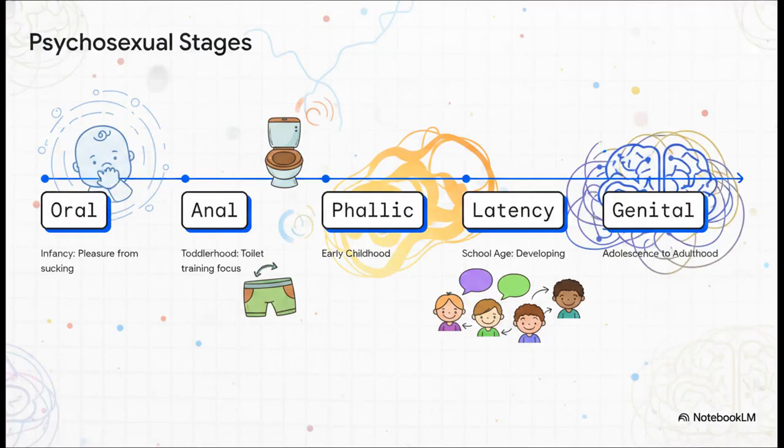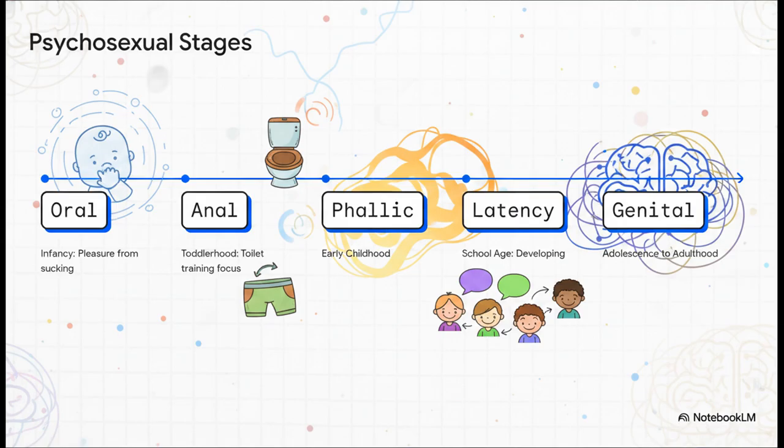Now, what's really interesting is how Freud tracked personality development sequentially across time. He believed our personality was largely set by childhood experiences through 5 distinct psychosexual stages. In infancy, we have the oral stage, where pleasure mostly comes from the mouth, like babies sucking their thumbs. Next is the anal stage in toddlerhood, which is heavily focused on the control learned during toilet training. Then comes the phallic stage in early childhood, followed by the latency stage during those early school years, where the focus shifts outward to developing friendships. And finally, from adolescence onward, we enter the genital stage.